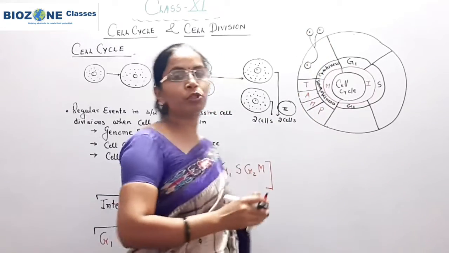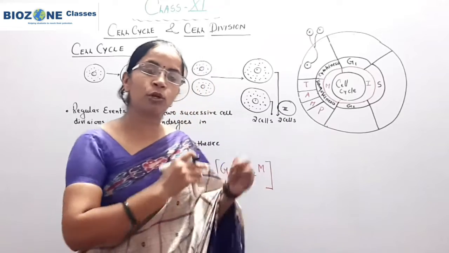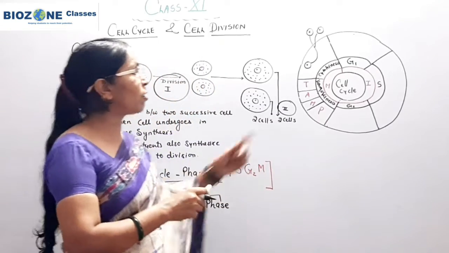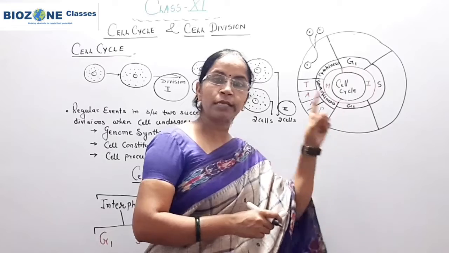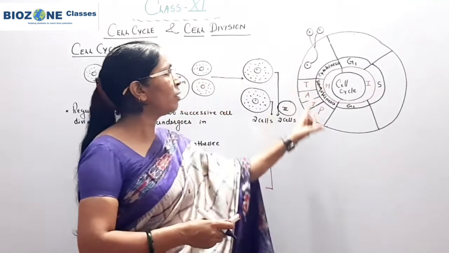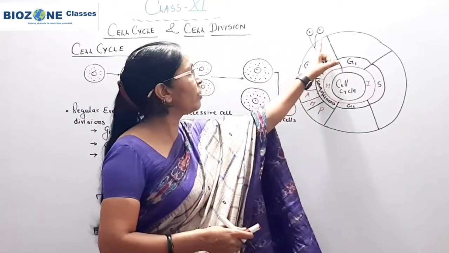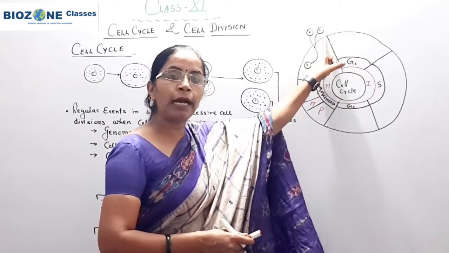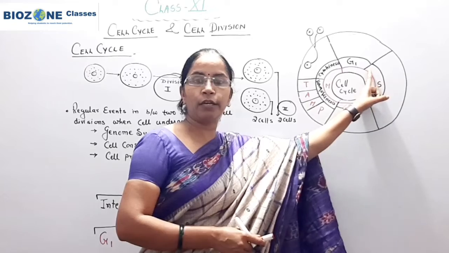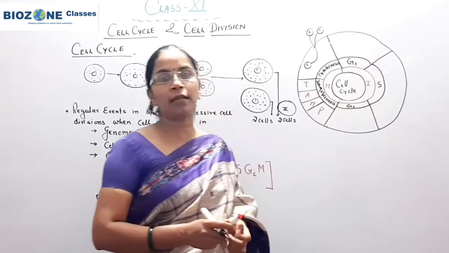Now what is the future of these 2 daughter cells? From here we study how the cell cycle begins. The cell cycle begins after the completion of cytokinesis, when 2 daughter cells are formed and these 2 daughter cells enter interphase, then the cell cycle begins.